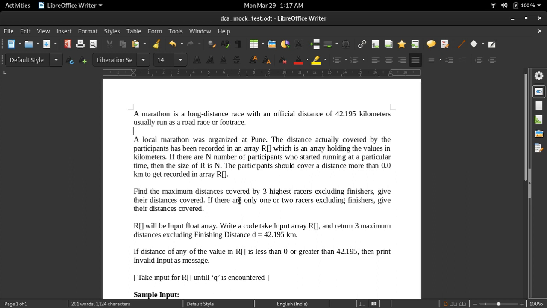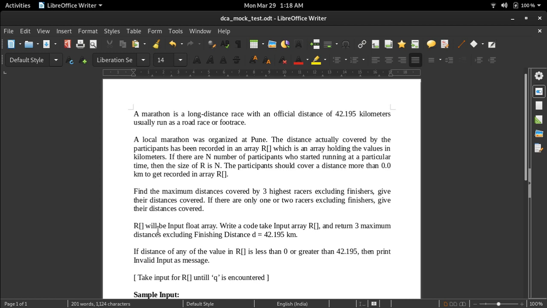Find the maximum distance covered by the 3 highest racers excluding finishers. So we don't have to consider racers who have finished the race and covered 42.195 kilometers, so we can exclude them. And we have to find the 3 highest racers excluding those who have completed the race. And this sentence says that if there are only 1 or 2 racers left excluding the finishers, then we have to print their values also.